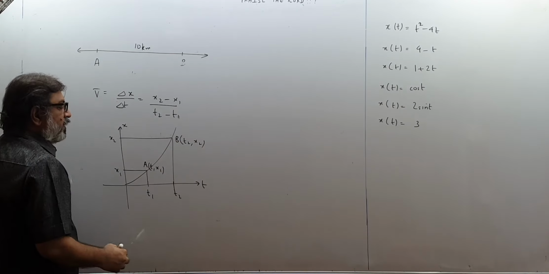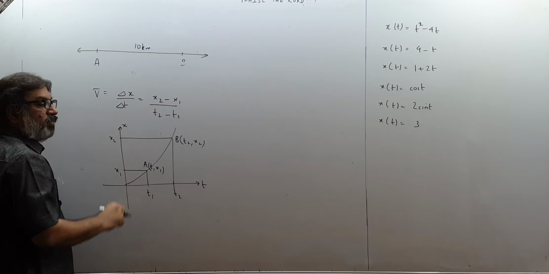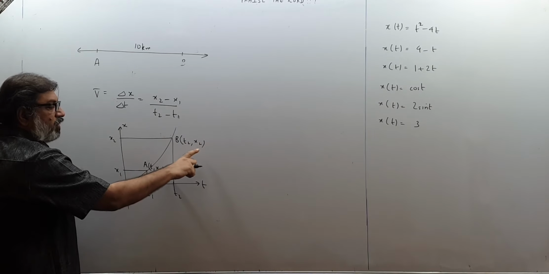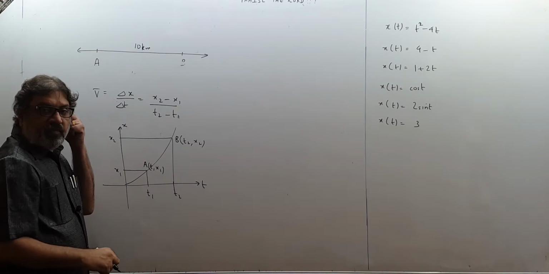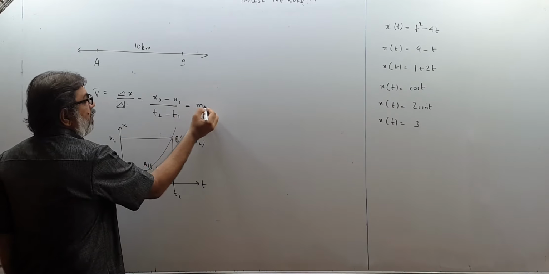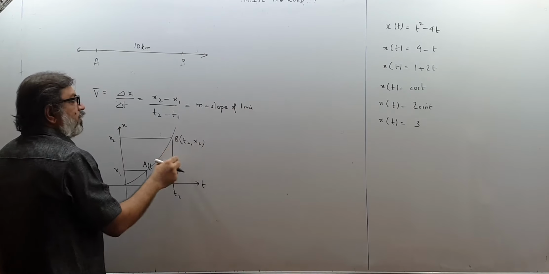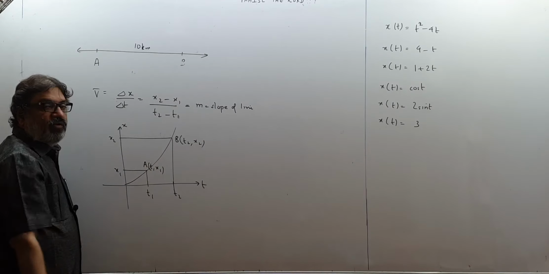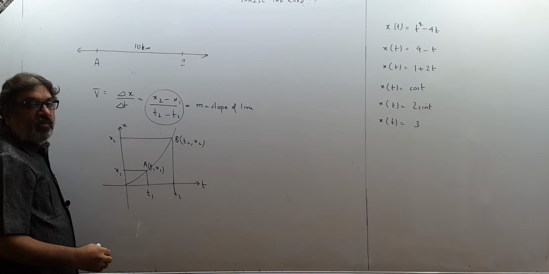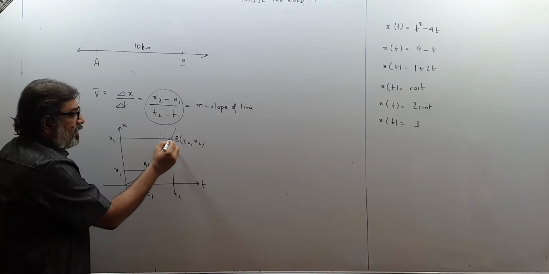x2. Between t1 and t2, if I want to find average velocity, that is x2 minus x1 upon t2 minus t1. So x2 minus x1 upon t2 minus t1 is nothing but difference of y coordinates upon difference of x coordinates. And what is difference of y coordinates upon difference of x coordinates? That is slope of a line, that you know. Slope of line joining the points t1, x1 and t2, x2. So this average velocity, x2 minus x1 upon t2 minus t1, is the slope of this line segment, that you know already.